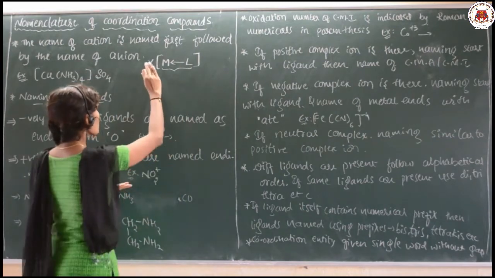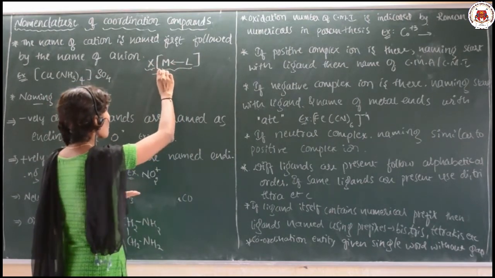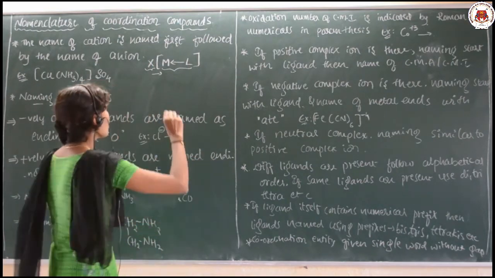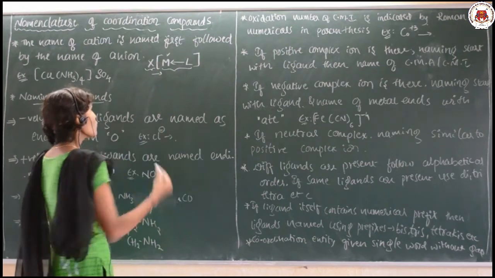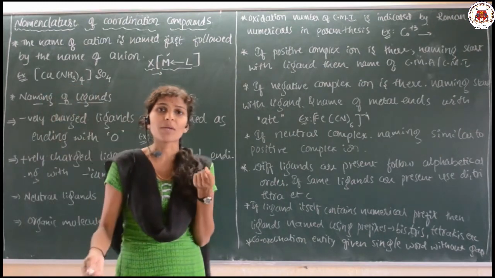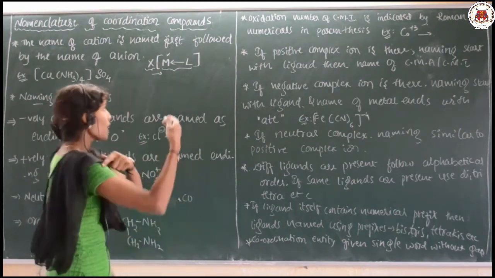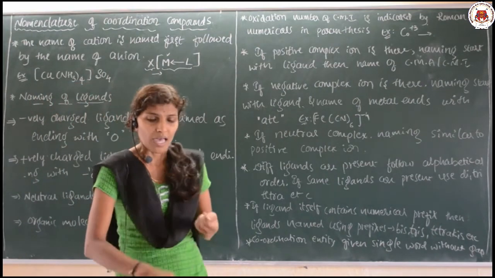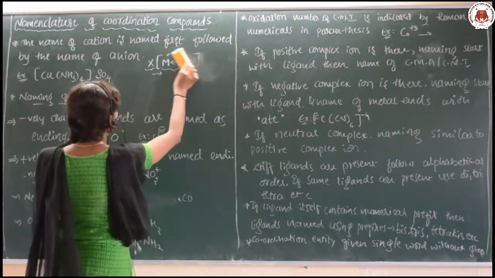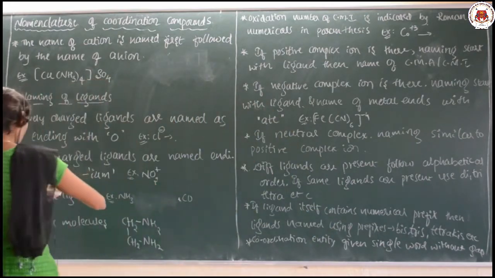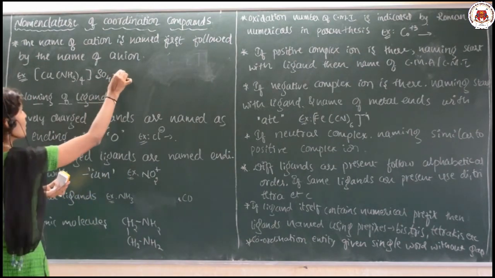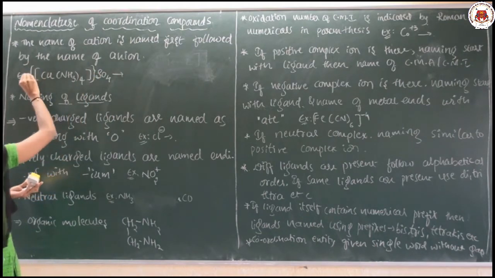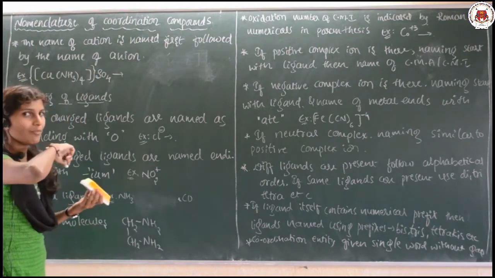In the coordination complex, while naming this compound, first you have to name the cation. Usually the cation, that is the metal, will be in the positive state. So, you name the cation first, followed by the anion. See here, in this example I have given, in this complex, first of all you need to name this coordination sphere. Why do we have to name that first?